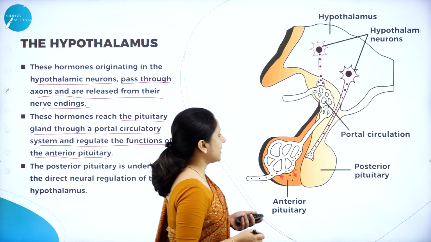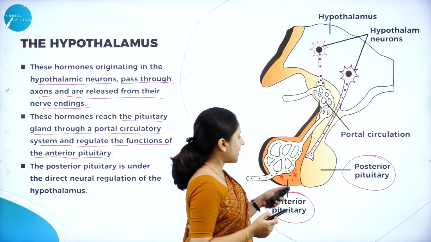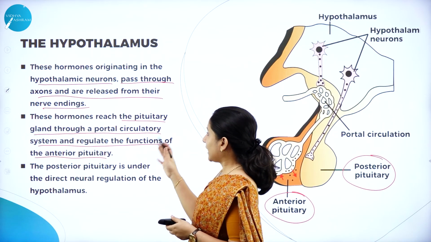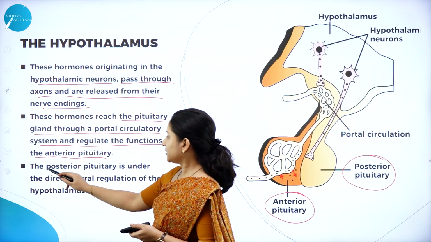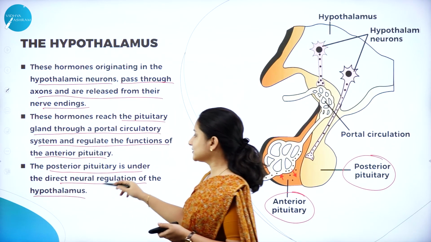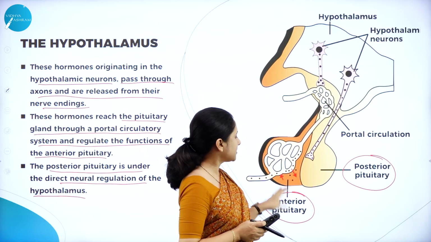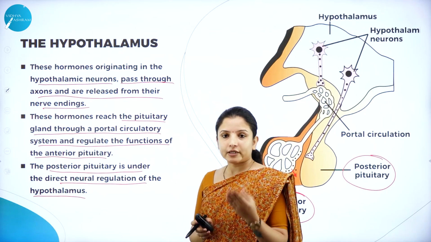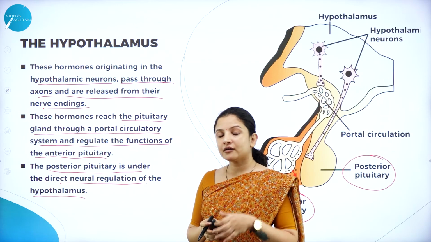In the pituitary gland, there is the anterior pituitary and the posterior pituitary. If the functions of the anterior pituitary have to be regulated, then the hormones should reach the pituitary gland. Next, the posterior pituitary is under direct neural regulation of the hypothalamus. So here, this is direct. The posterior pituitary is directly connected to the hypothalamus, but the anterior pituitary is not directly connected to the hypothalamus. So the hormones reach the pituitary gland from the hypothalamus.